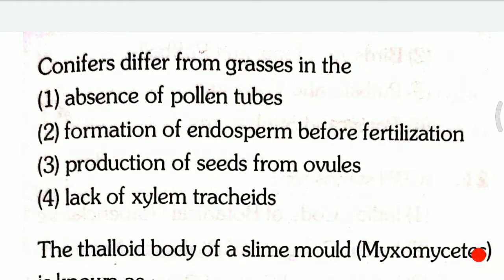Question 1. Conifers differ from grasses in the first, absence of pollen tube; second, formation of endosperm before fertilization; third, production of seed from ovules; fourth, lack of xylem tracheids. Conifers differ from grasses in that, and the answer for this question is the second one, that is formation of endosperm before fertilization.